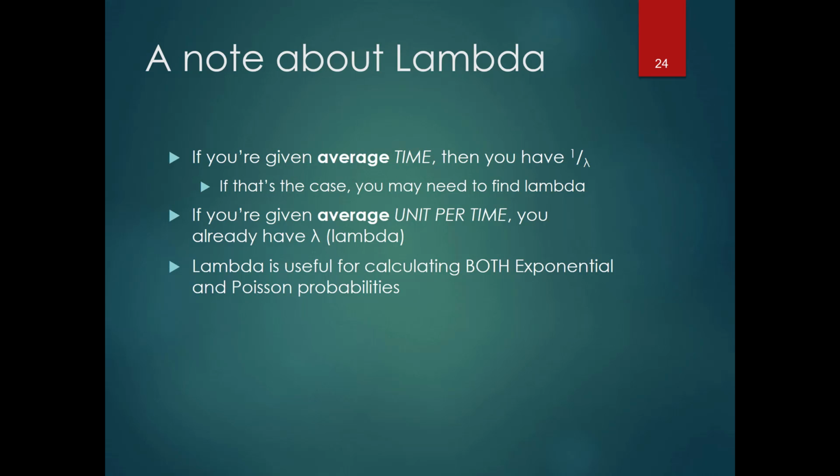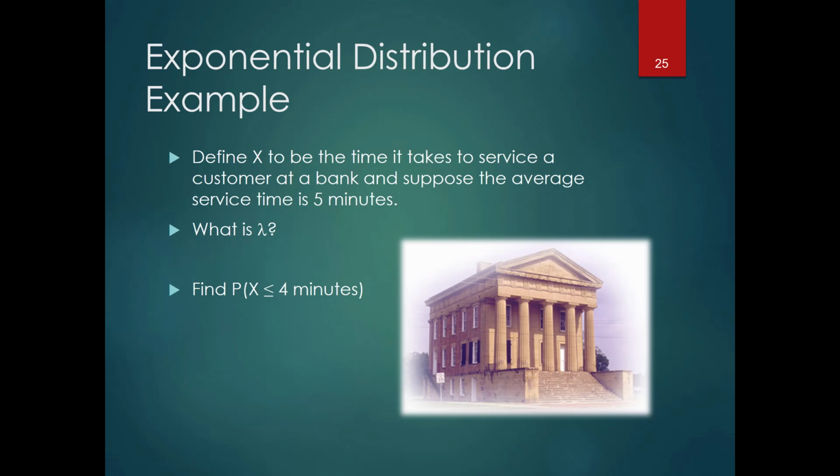Okay, so just a quick note about lambda. If you're given average time in the problem, then you have 1 over lambda, and Excel needs lambda. So if that's the case, you may need to find lambda. If you're given average unit per time, then you already have lambda for the Poisson and exponential functions, so you don't need to do any converting. So just be careful. Look for whether you have 1 over lambda in the problem, average time, or lambda in the problem, average discrete thing per unit of time or space or distance. Lambda is useful for calculating both exponential and Poisson probabilities.